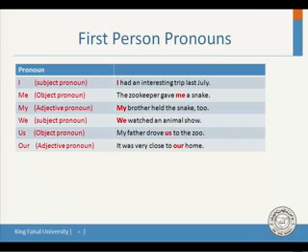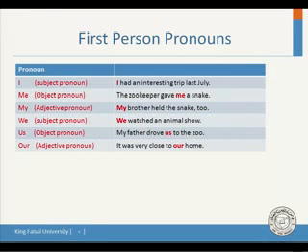First person singular. Okay, we have also first person plural, like we, Ahmed and I. We, Ahmed, Khalid, and I. My father, my mother, my brothers, and I. We. We watched an animal show. We watched, subject pronoun.